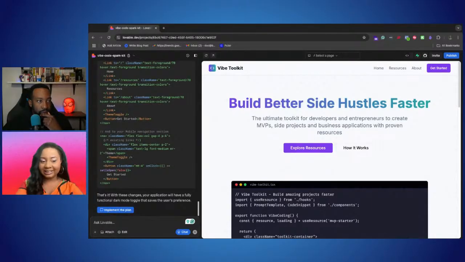And if you didn't like that, you can go back and say, oh, no, this doesn't look right. Actually, I want to do it like this. And it'll come up with a new plan. But I think the plan that we have now looks great. Good times. Let me click implement the plan.